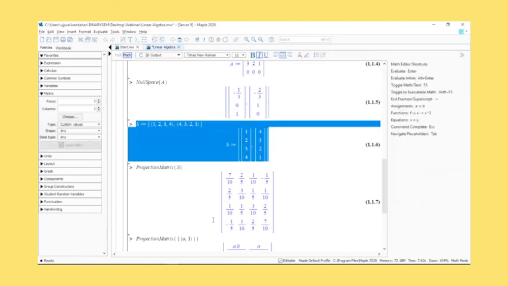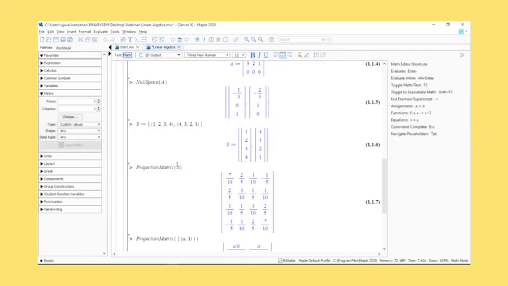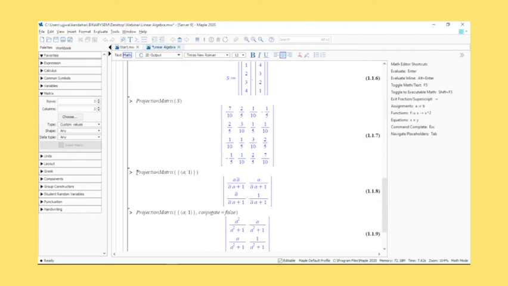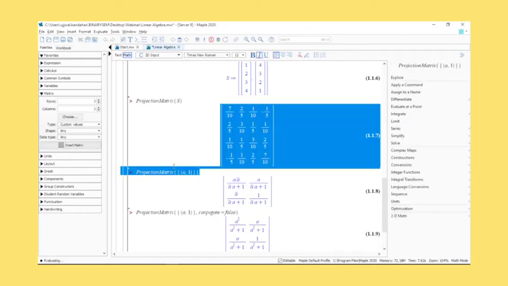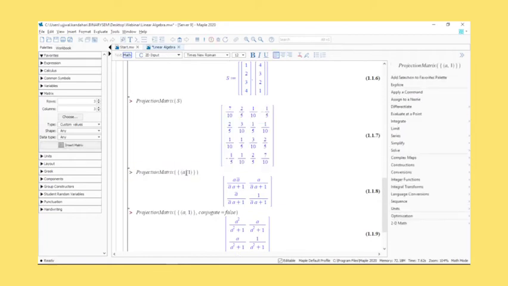So there's plenty of functions available. You will be able to handle a lot using the panels that are available. I'll just get the projection matrix for a simple vector A, simple space A, comma 1. So you get this, that's available to you.